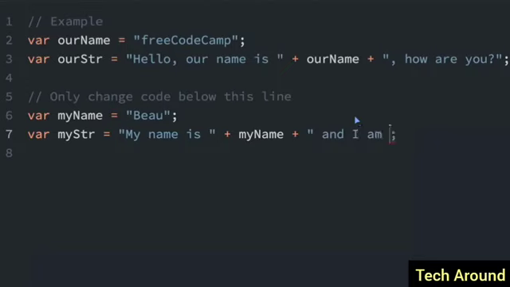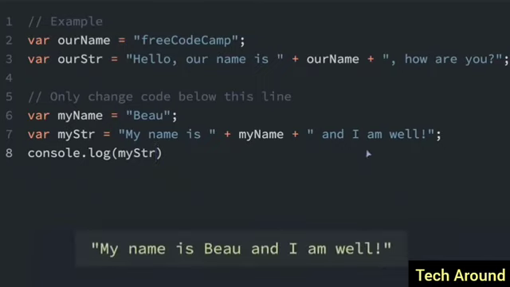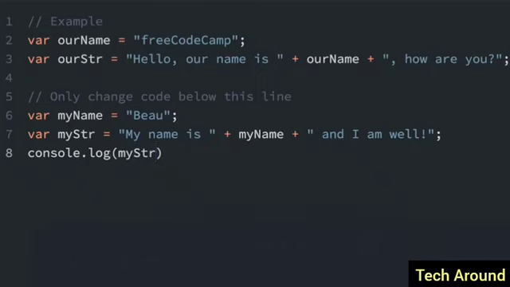And " and I am well." See that I put a space here and here, because you have to make sure you put appropriate spaces in. And let's see what that looks like. I'll do a console.log and I'll just put myString here. If I show that, my name is Bo and I am well. Looks good.